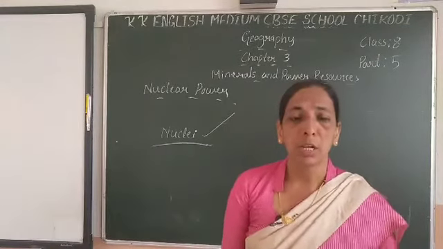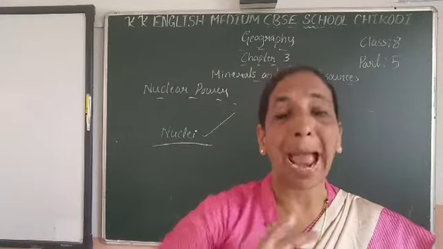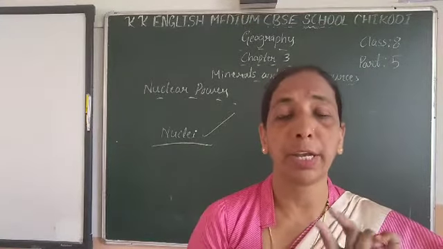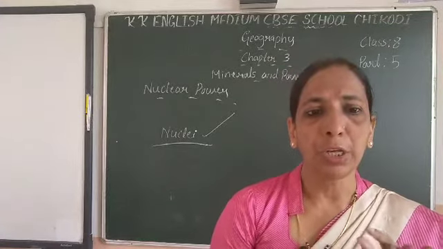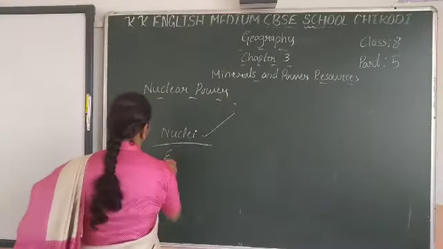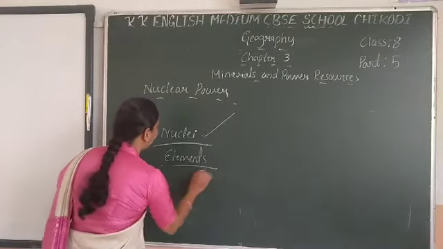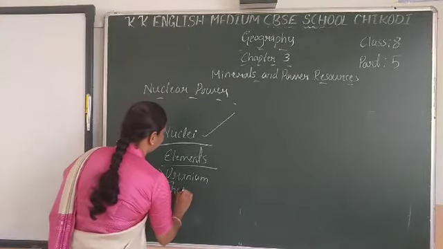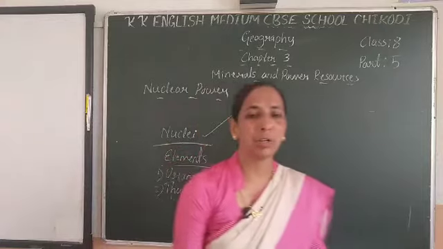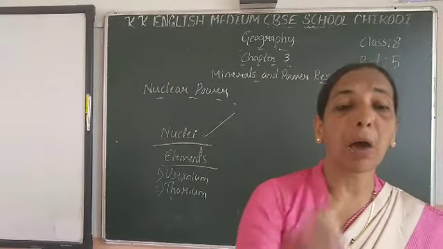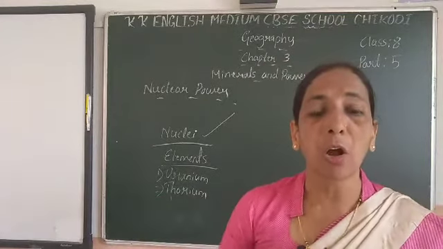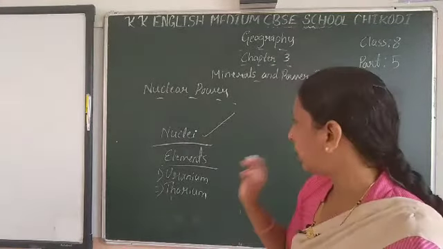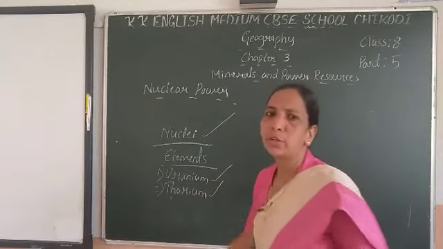So this nuclear energy comes from the nuclei of some atoms that are naturally occurring radioactive elements like uranium and thorium. Nuclear power is obtained from energy stored in the nuclei of atoms of naturally occurring radioactive elements, like uranium and thorium.